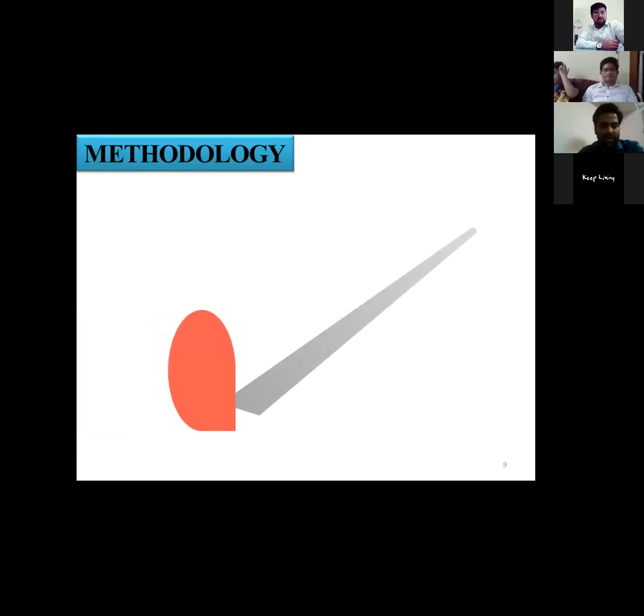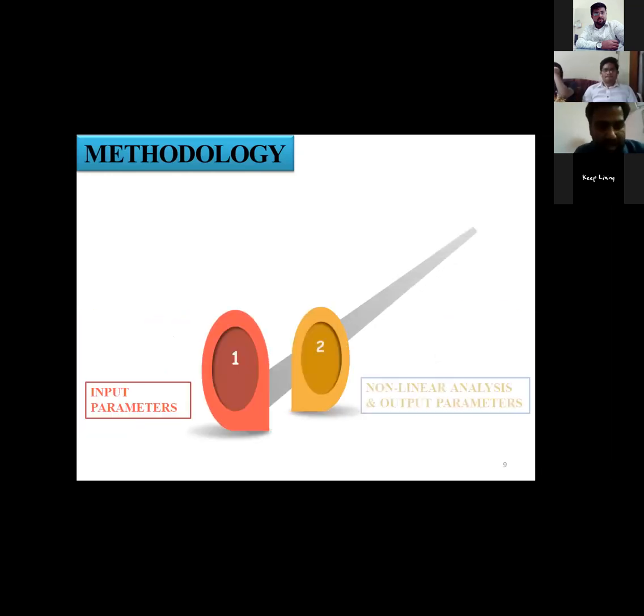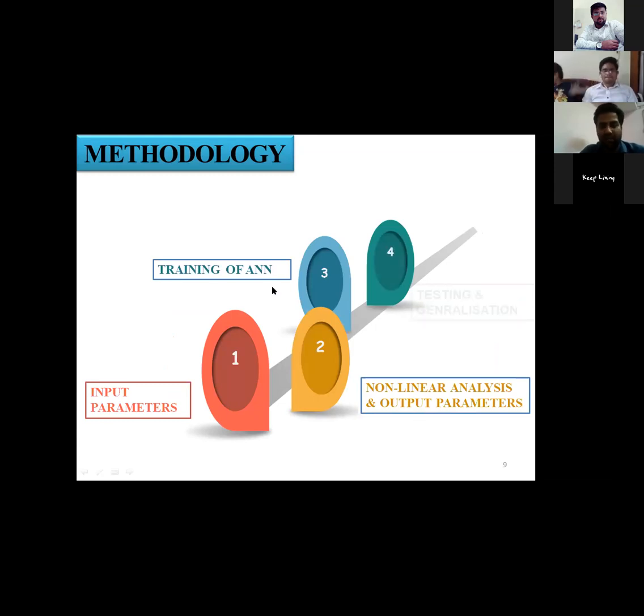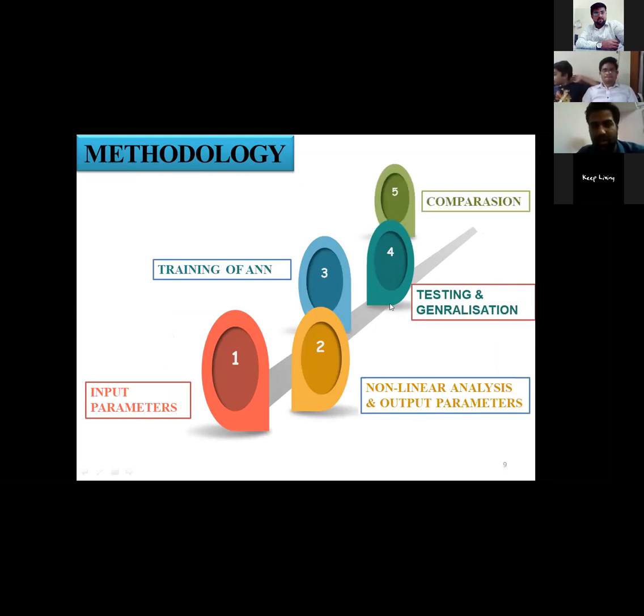Methodology adopted. First one, we have to select the input parameters. Input parameters from various different buildings are taken, and after that nonlinear analysis has been done in the software SAP 2000, and we have generated the output parameter in terms of maximum inter-story drift ratio. After that, we have done the training of ANN. This part we have done in the MATLAB neural network toolbox. After that, testing and generalization of the programming code we have done in MATLAB. And after that, we have done the comparison between the values by SAP 2000 software, that is structural analysis software, and by the artificial neural networks.